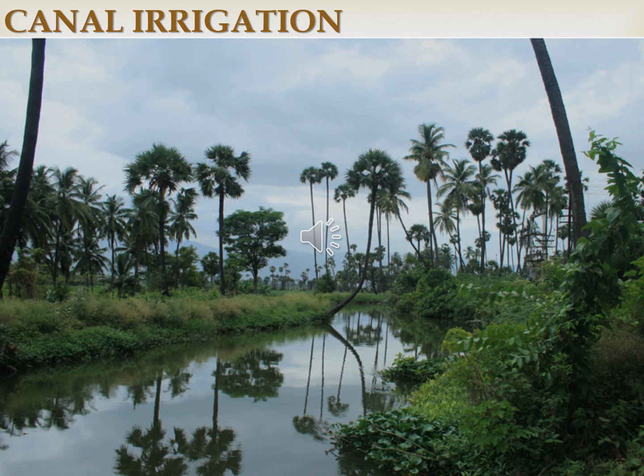Mostly they are not seen in hilly areas, because it is difficult to construct canals in hilly areas. They are mostly seen in low level, that is, in the plain region. Then deep fertile soil, where the soil is fertile. Then the perennial source of water: if you can supply water throughout the year, or more than half of the year, then canal irrigation is possible.